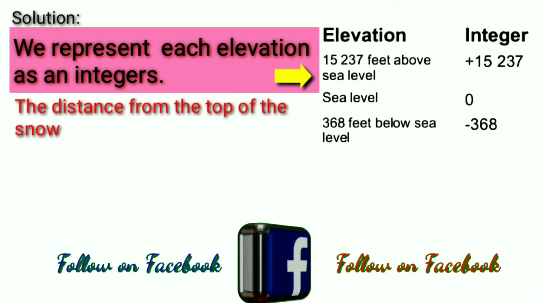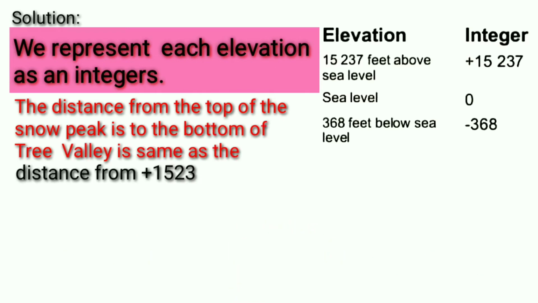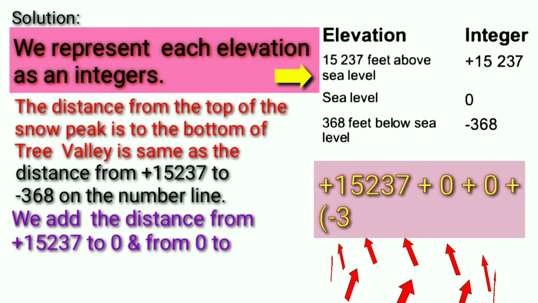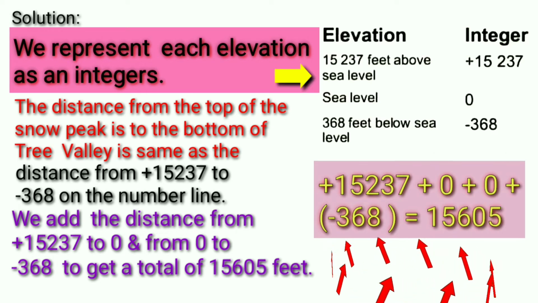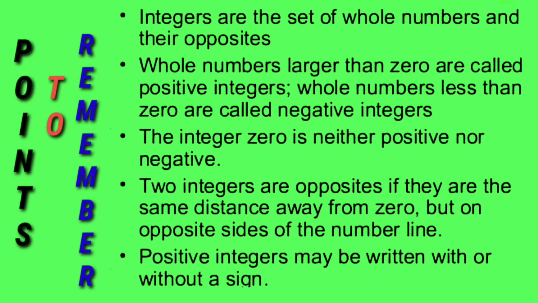So the distance from the top of the Snow Peak to the bottom of Tree Valley is the same as the distance from positive 15237 to minus 368. On the number line, we add the distance from plus 15237 to 0 and the distance from 0 to minus 368 for a total of 15605 feet. Here we must remember this point. Integers are the set of whole numbers and their opposites. Whole numbers larger than 0 are called positive integers, and numbers less than 0 are called negative integers.